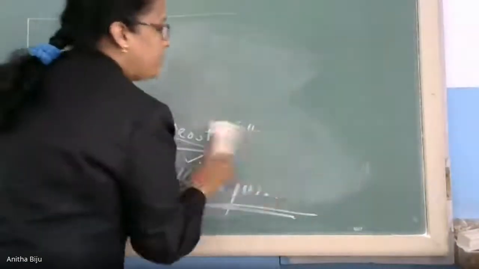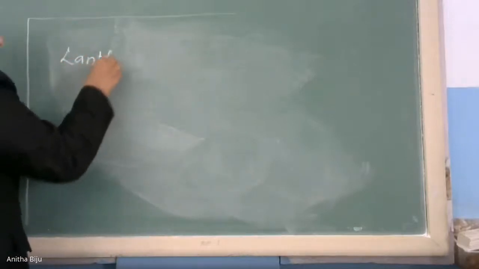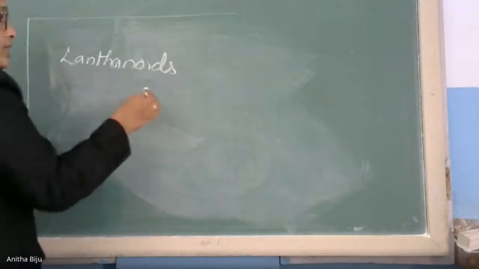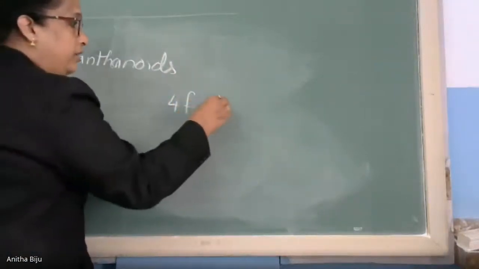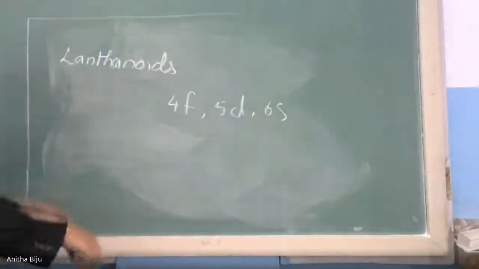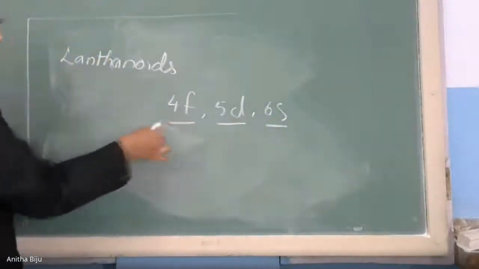Inner transition elements are of 2 types. One is called lanthanoids, and its configuration comes like this: 4F, then 5D, then 6S. So this is the outermost shell, this is the penultimate shell, this is the anti-penultimate shell.